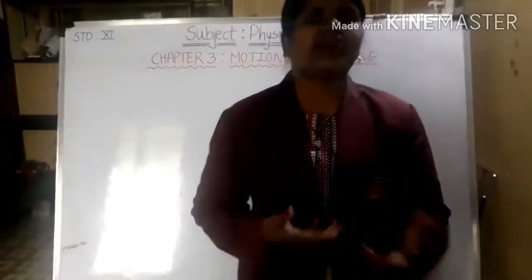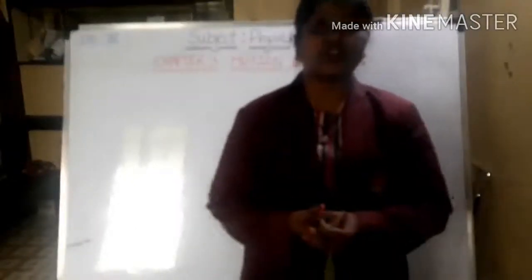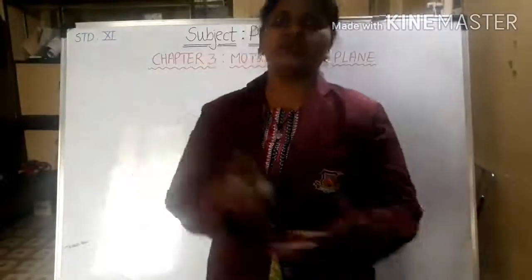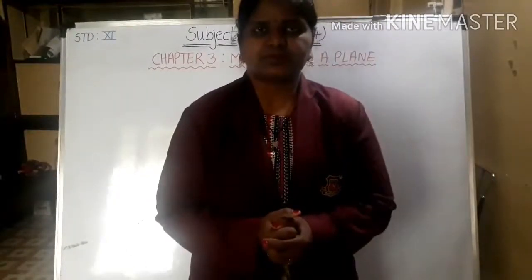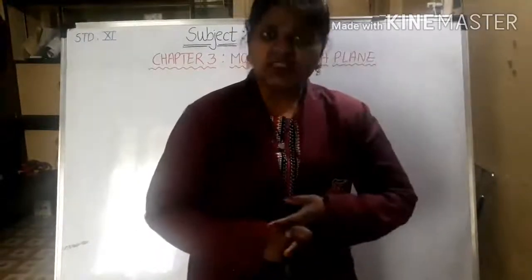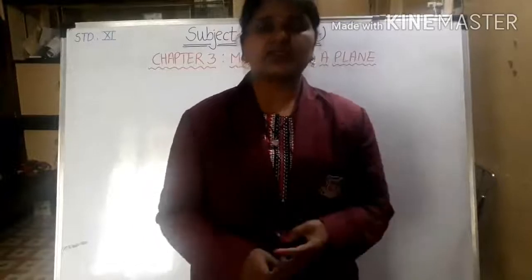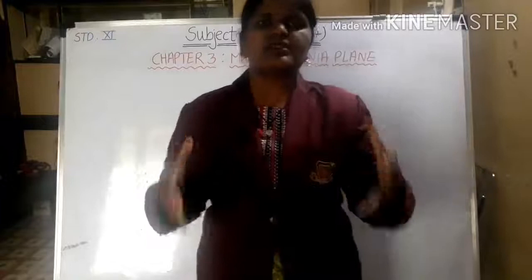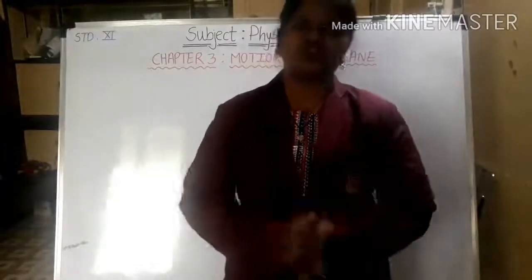While we are studying any kind of motion, we have to know some basic concepts to describe the motion. What are they? First is distance, then path length, then displacement, then velocity, then acceleration. These concepts should be known to you.